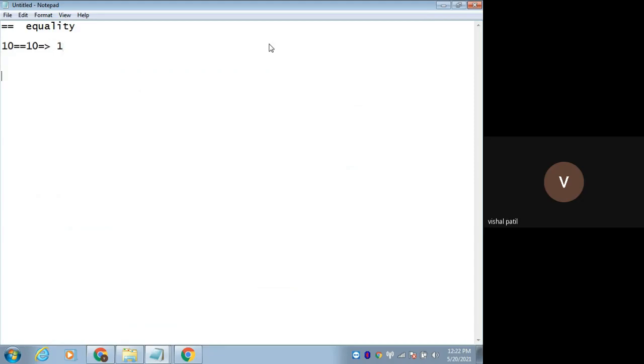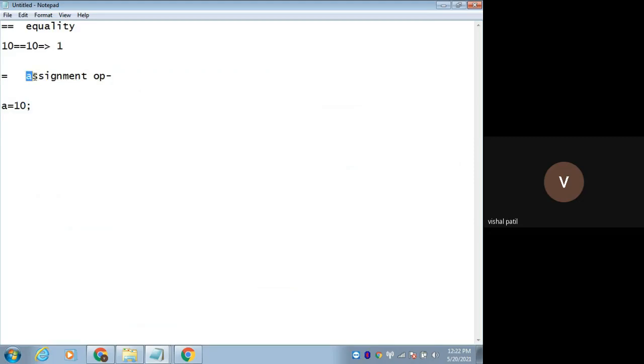This single equal is nothing but the assignment operator. It assigns the right side value to the left side variable.